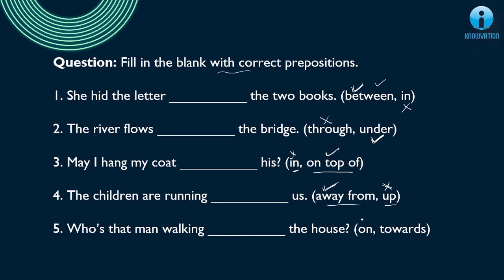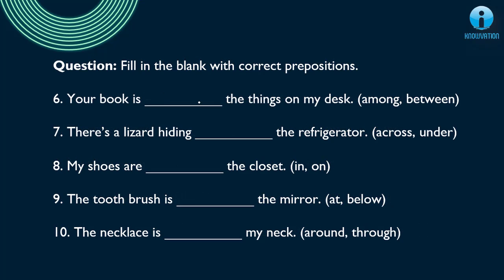On, can "on" be correct? Can someone walk on top of the house? That does not make sense. Walking towards the house. So this is correct. Toward or towards, both are correct. Let's move ahead. Again we need to fill the blank.